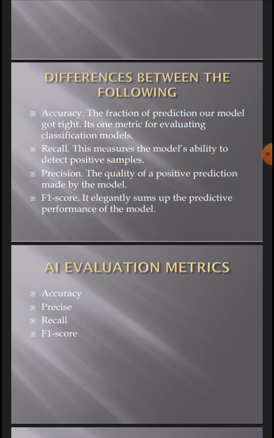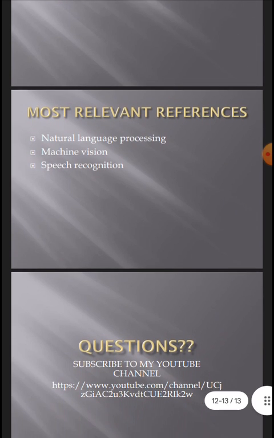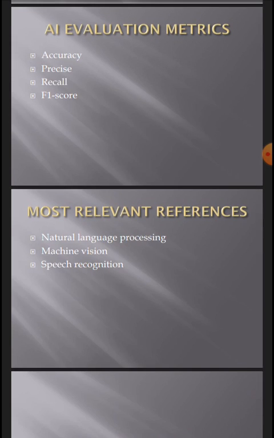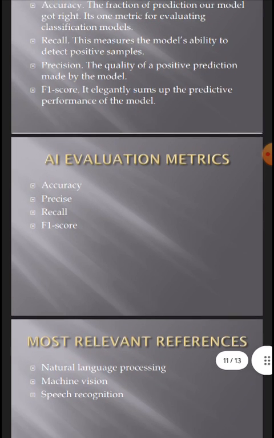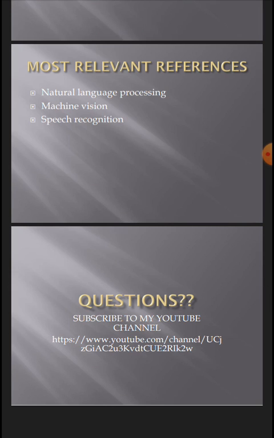Then the AI evaluation metrics in our system are accuracy, precision, F1 score, and recall. The most relevant references in this system are natural language processing, machine vision, and speech recognition, of course. Yes, this is the implementation, or the instructions that will be followed when implementing our system.